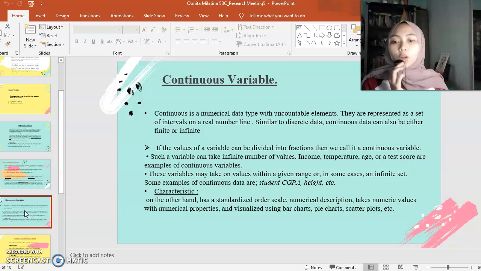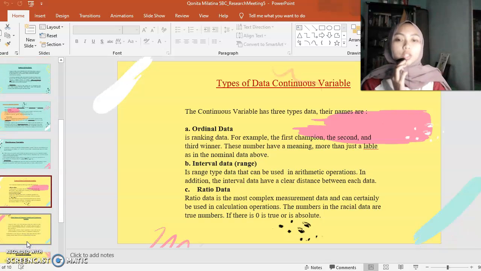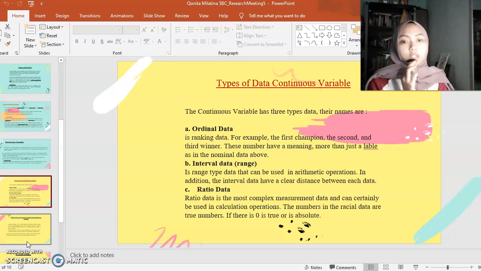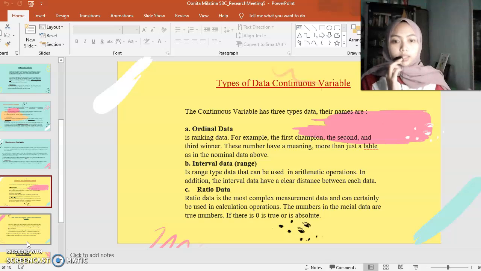And continuous variable also has the characteristics of standard order scale, numerical description, text or numeric values with numerical properties, and is visualized using bar chart, pie chart, scatter plots, and so on. And usually we can use continuous variable with three types of data. Their names are ordinal data. This is ranking data, for example, the first champion, the second and third winner. These numbers have a meaning more than just a label, as in the nominal data above.